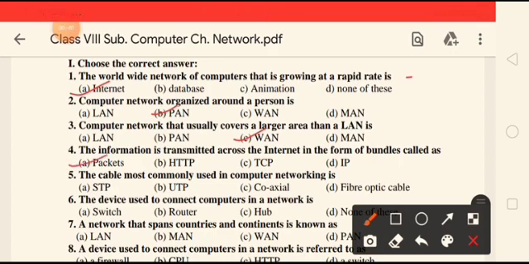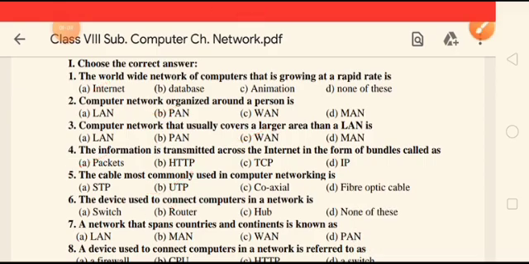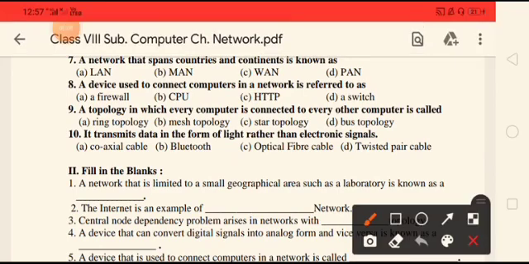The cable most commonly used in computer networking is UTP, unshielded twisted pair. The device used to connect computers in a network is known as router. Next one is a network that spans countries and continents. It is known as MAN, Metropolitan Area Network. A device used to connect computers in a network is referred to as, out of these options, the answer is router, but among these options it is a switch.